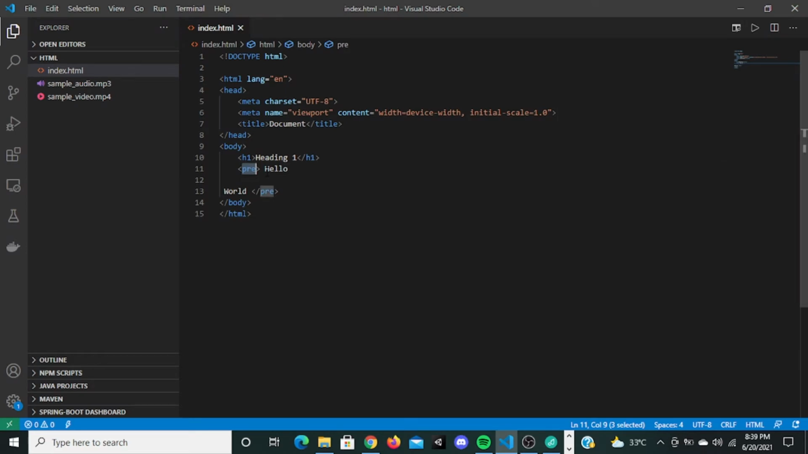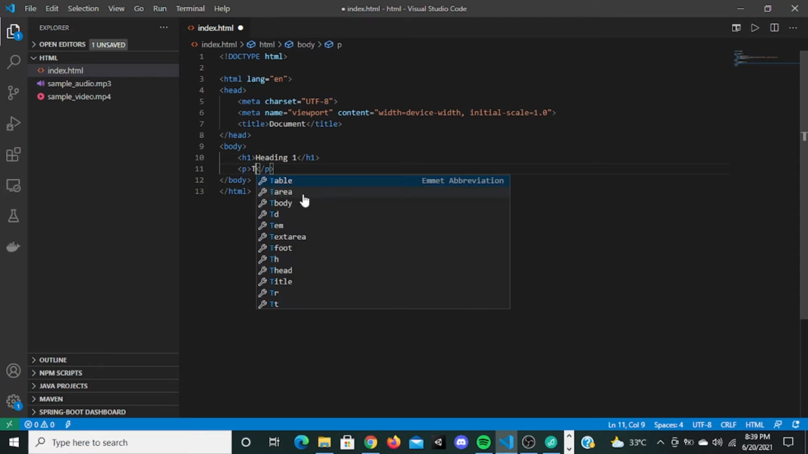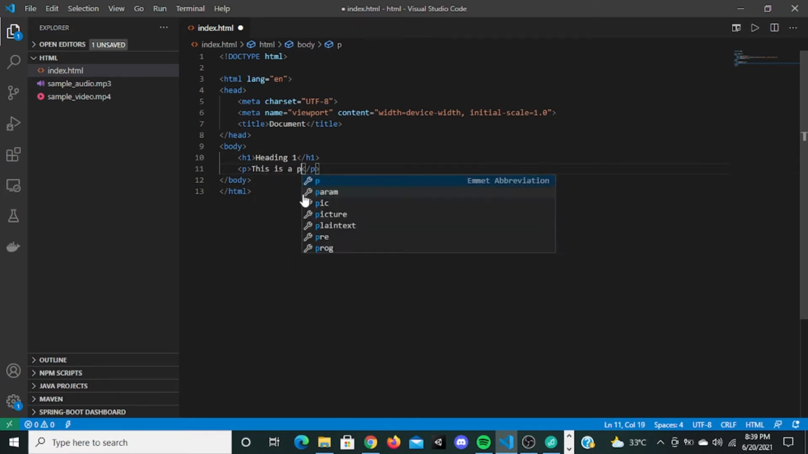So you can use this pre tag to display text using your own formatting. Okay, so that is about paragraph tags. Let me put a paragraph tag right here. So this is a paragraph.